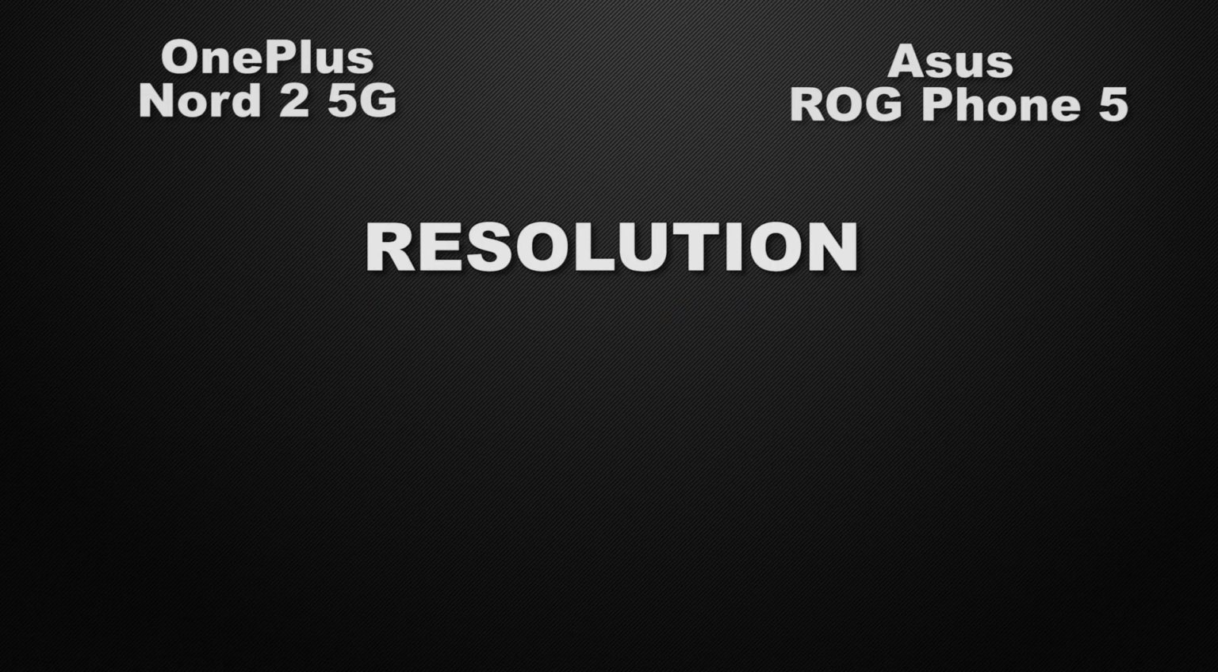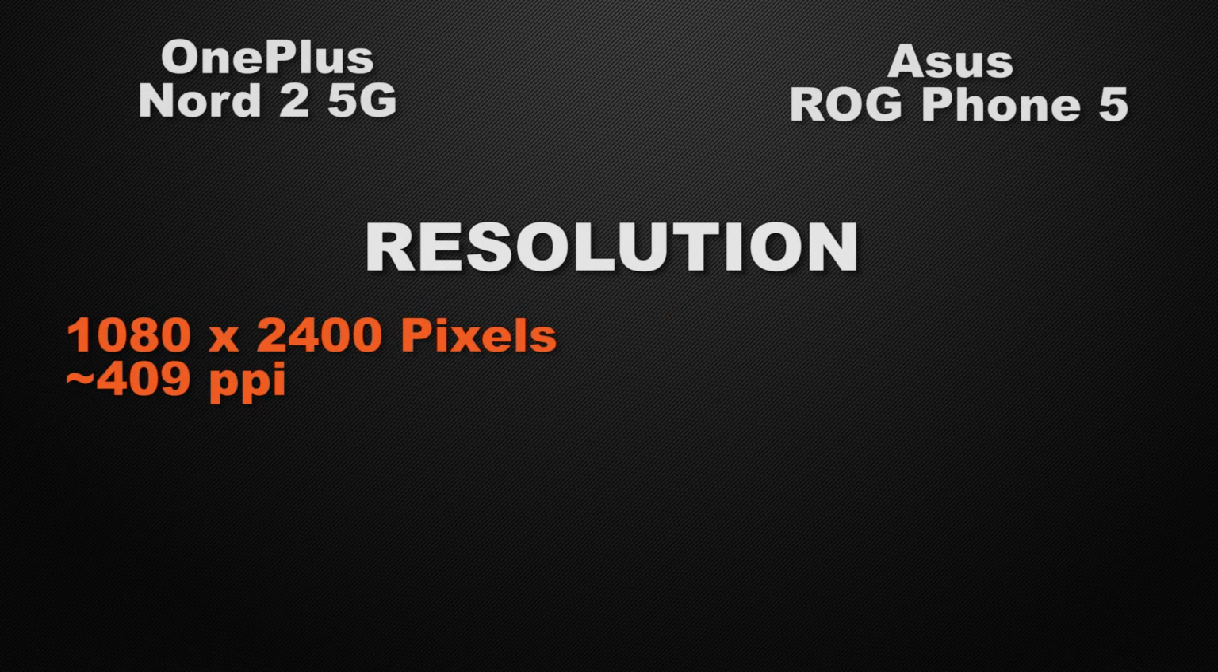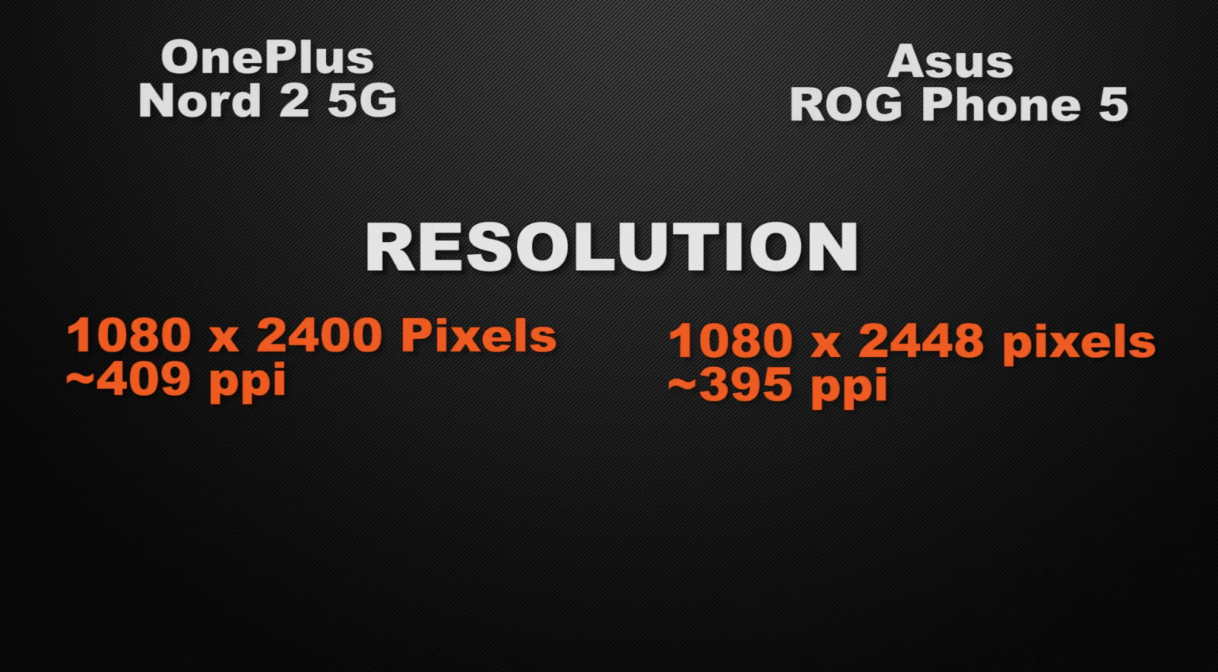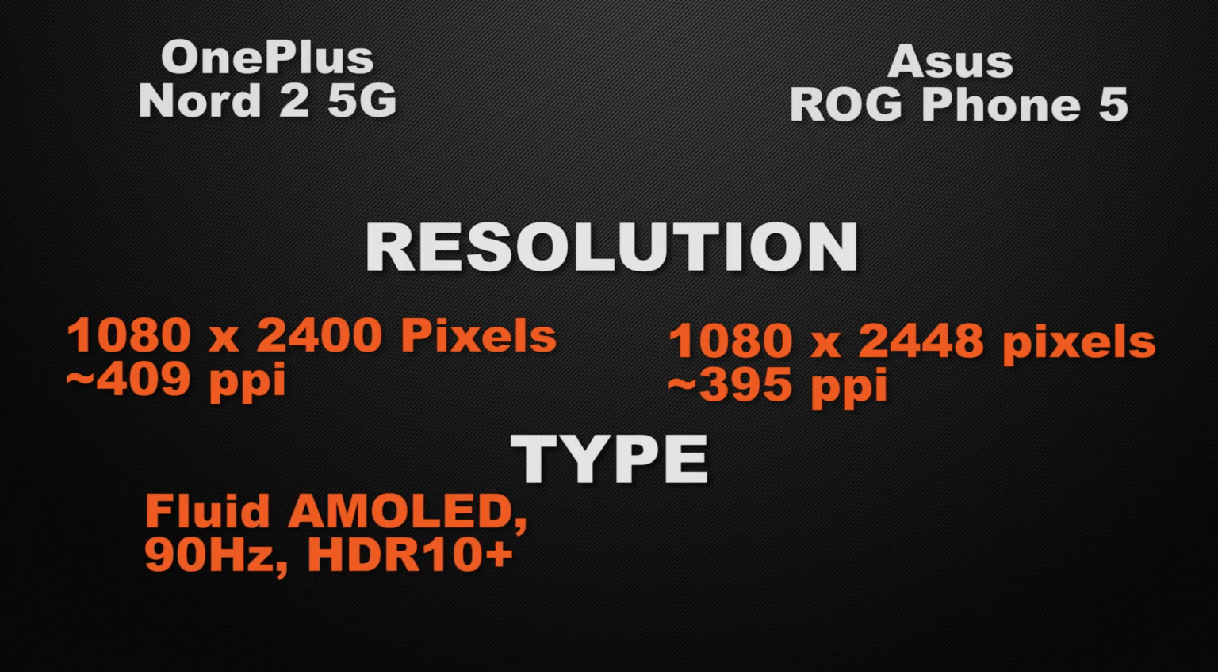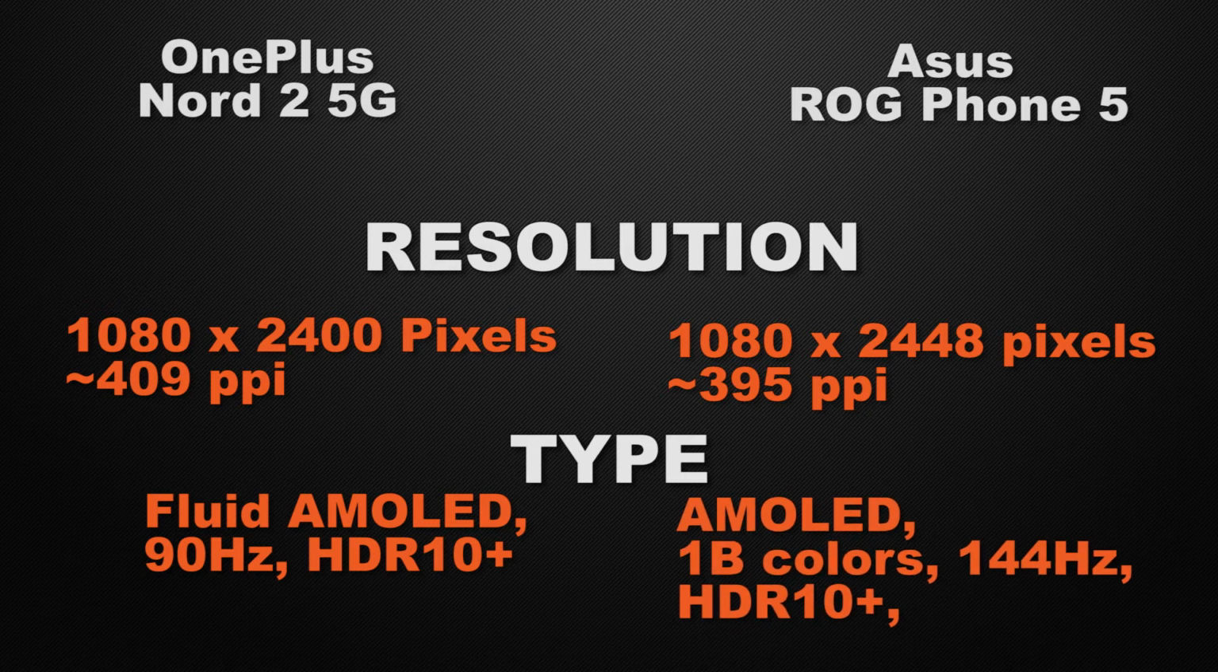Let's talk about the screen resolution of the devices. Nord 2 comes with Full HD Plus display, whereas ROG Phone also have Full HD Plus display, so it's a tie. And about the display type of the devices, Nord 2 have Fluid AMOLED display having 90Hz of refresh rate with HDR10 Plus support, whereas ROG Phone have AMOLED display having 144Hz of refresh rate.